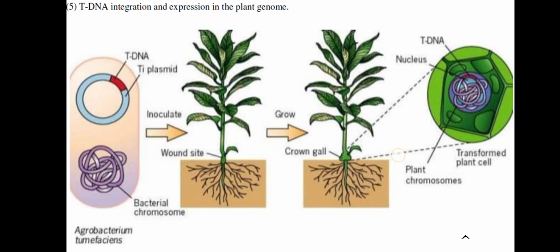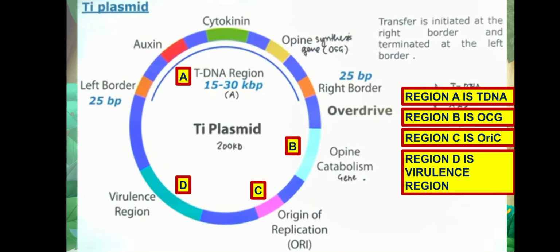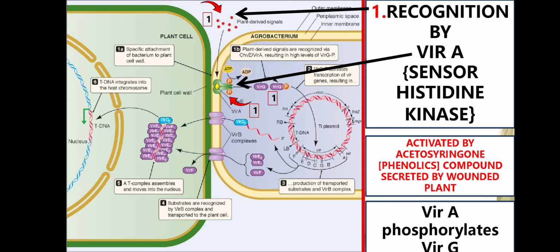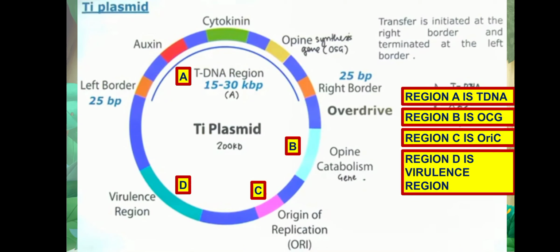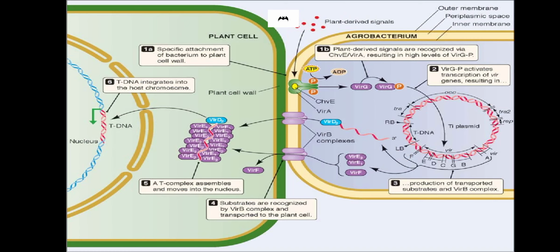Vir A is encoded by the virulence region, and Vir G gets activated. Vir G is a transcription activator, and it causes the transcription of other virulence genes, Vir B, Vir C, Vir D, E and F, and so on.